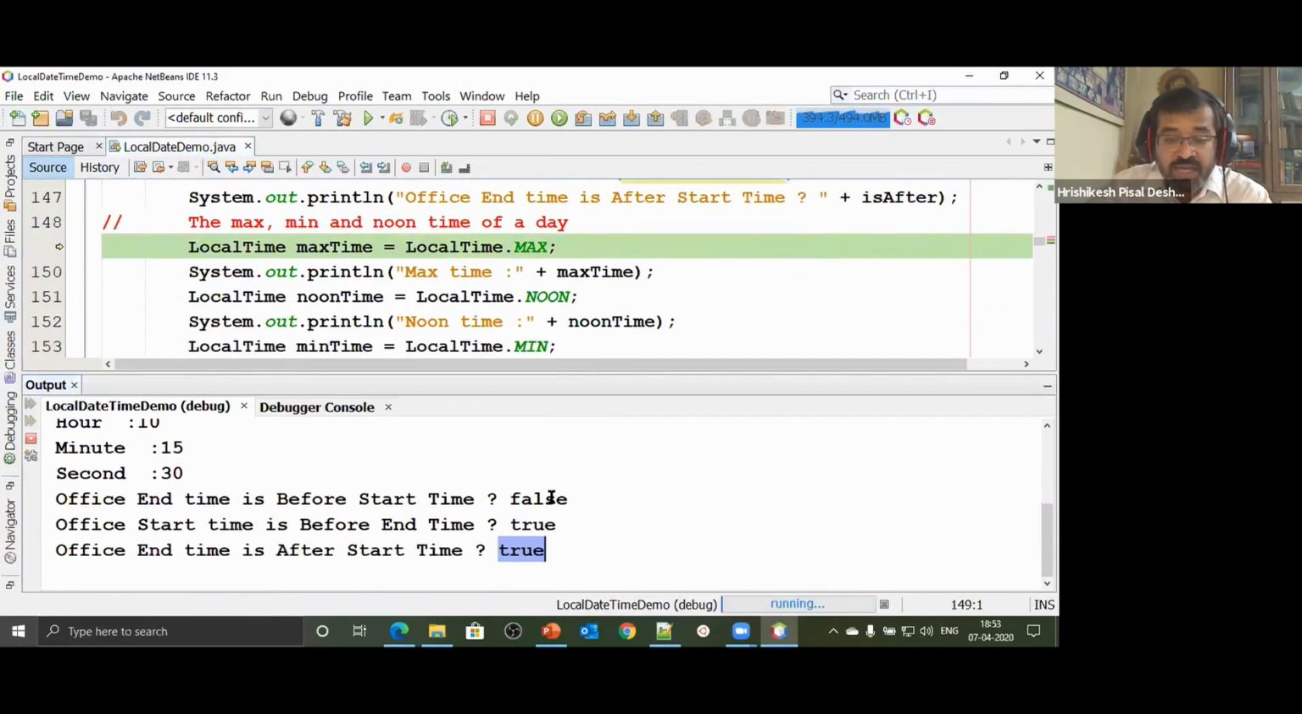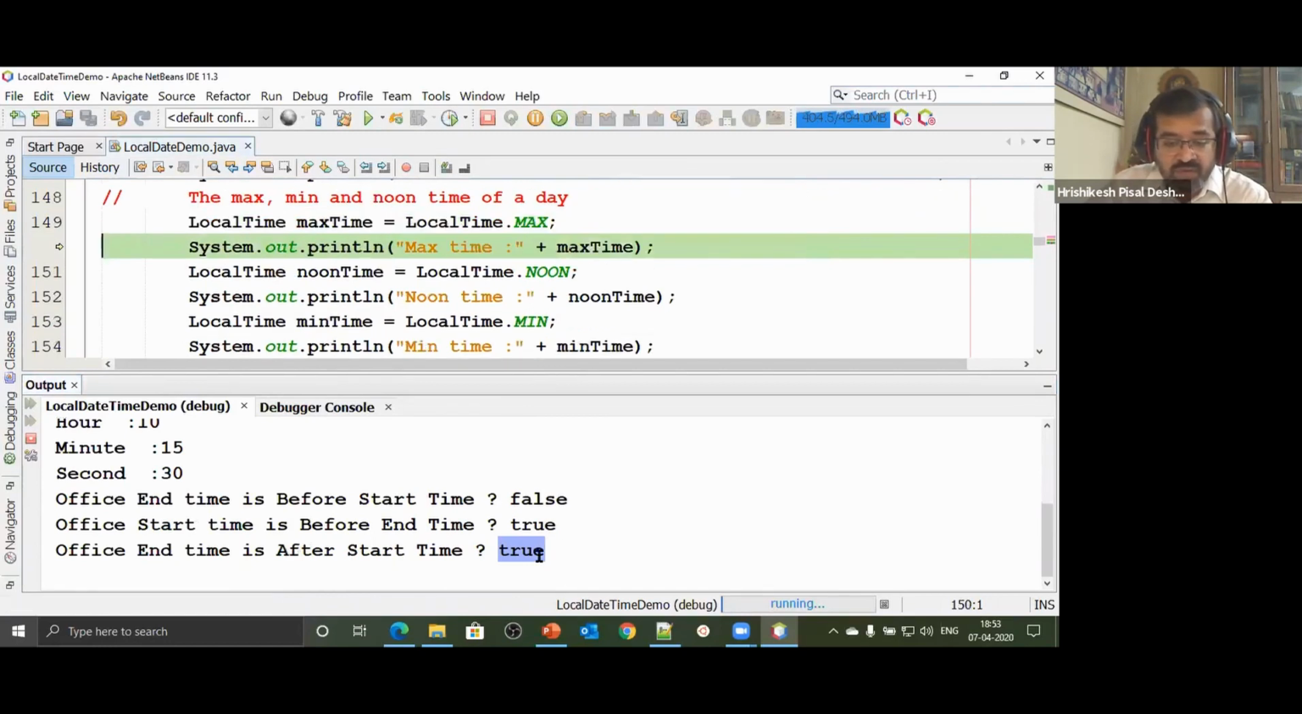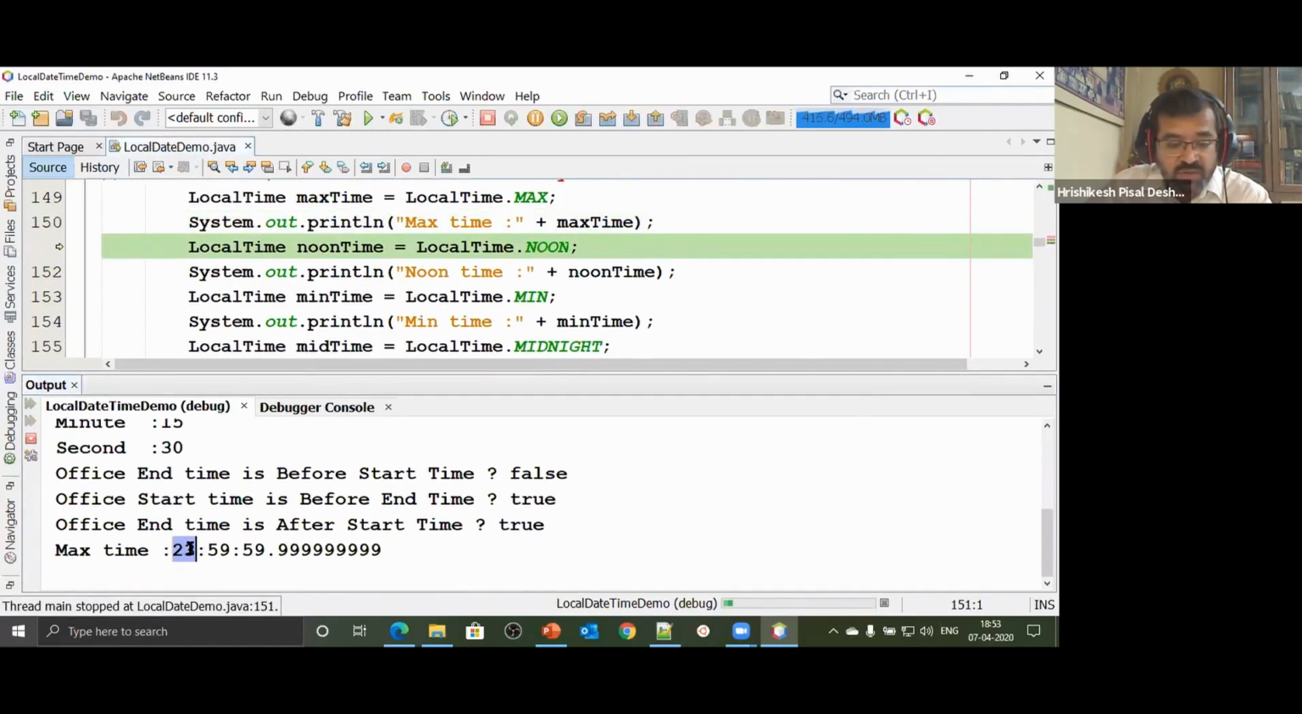So what will max time be? Max time will be a 24 hours clock. So if I print max time, according to the 24 hours clock, look, 23 hours, 59 minutes, 59 seconds, and these many nanoseconds. So quite precise, quite precise.